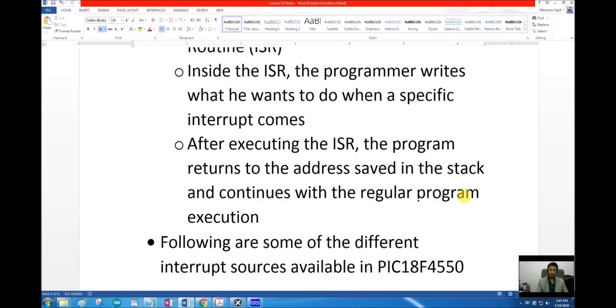So whenever a push button is pressed, my program will jump to a subroutine, and in the subroutine I want to change the state of an LED. So what will be my program inside that subroutine? I will just complement a port and return. What I need to do inside a subroutine will be specified by me, and when my code inside that subroutine finishes, the program will automatically return to the place from where it came.